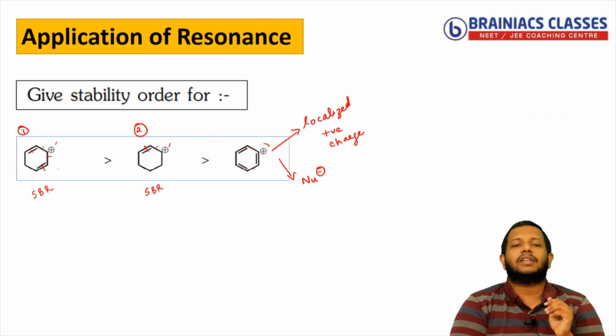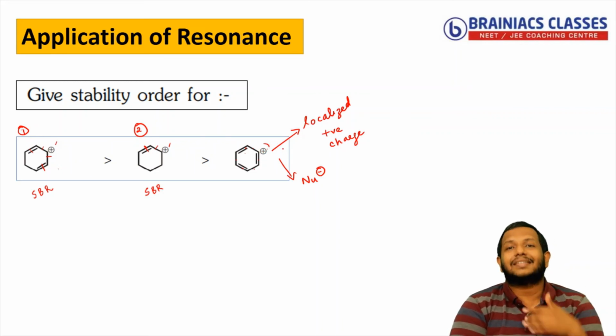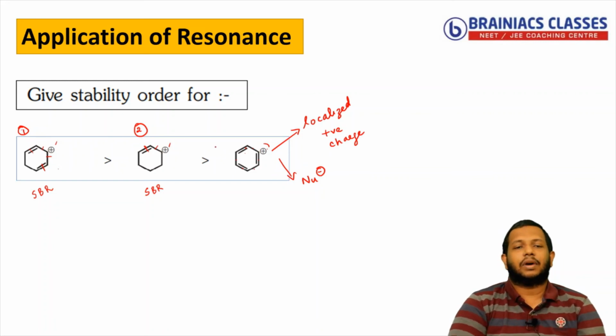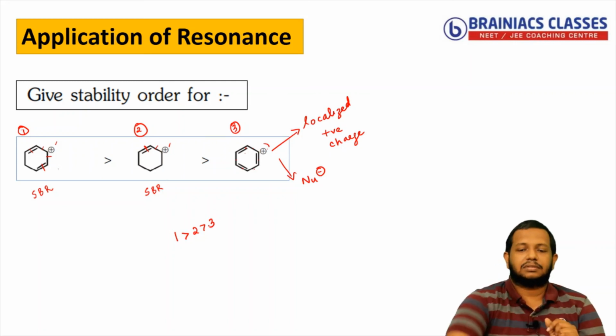But here what is happening? This positive charge is not involved in resonance, making it a static positive charge. Thereby the nucleophile can easily attack, making it less stable. So I can say again the stability order is which one? 1 greater than 2 greater than 3. Hope you are understanding. Okay.